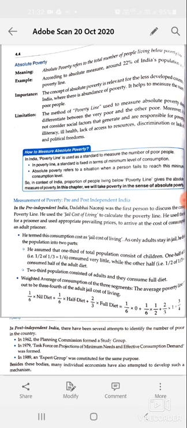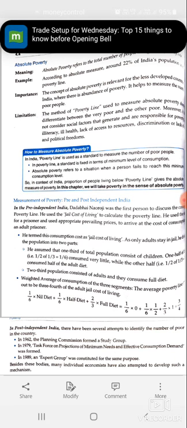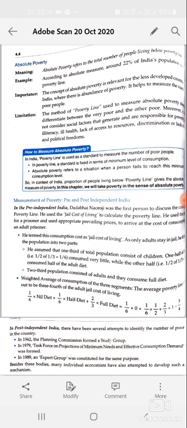So what we can conclude from the jail cost of living is that if we have 100 crores of population, only 75 crores of the population's full diet is required. That is called the jail cost of living. Now in post independence India, after independence, there have been several attempts to identify the number of poor in the country.